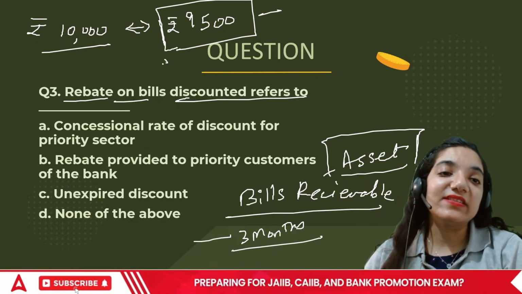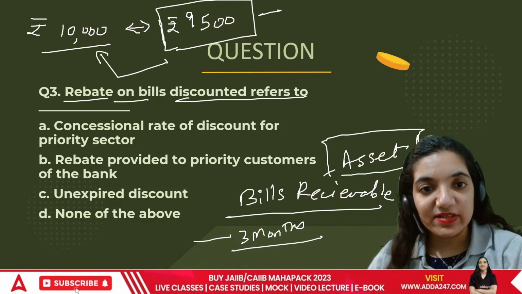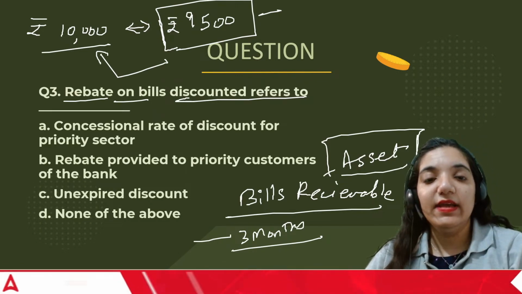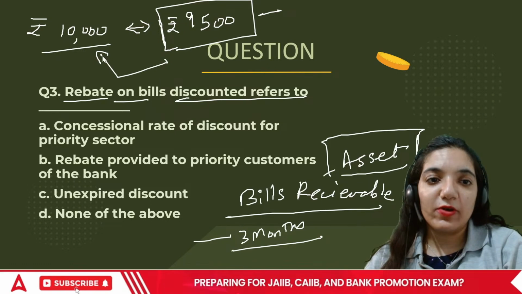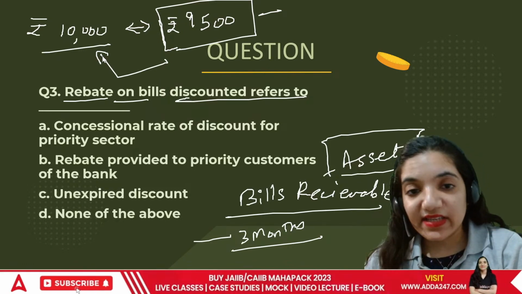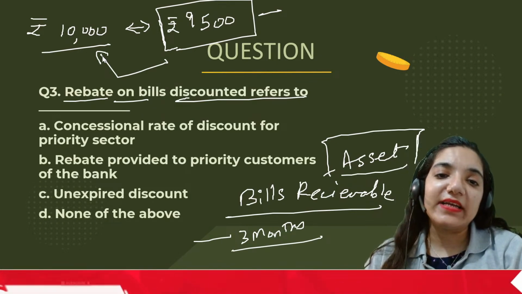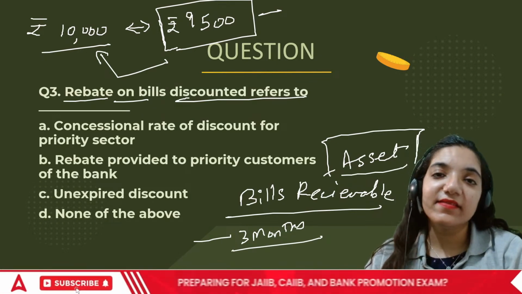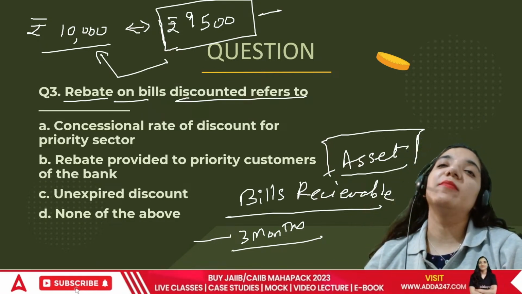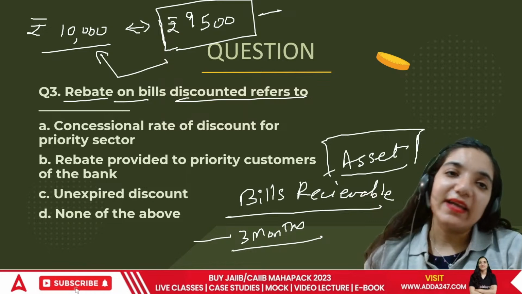After 3 months, the bank will go to the particular person and collect it. Bill discounted means the discount that the bank gives us, because ultimately the bank has to earn from that.